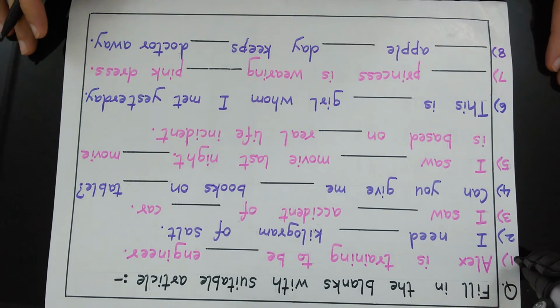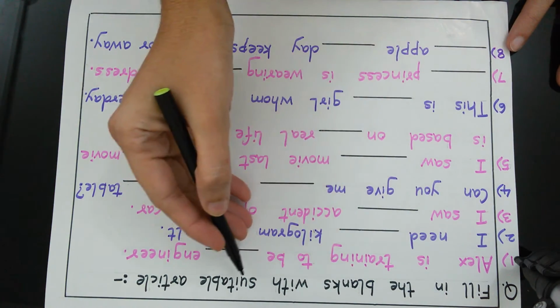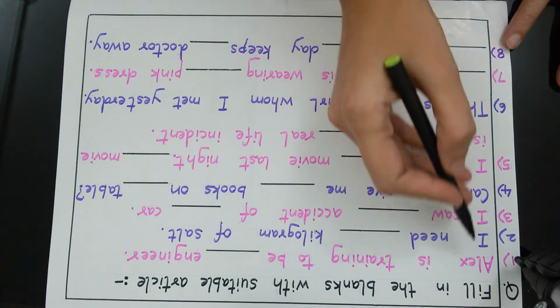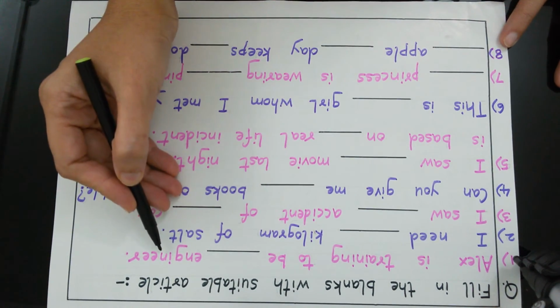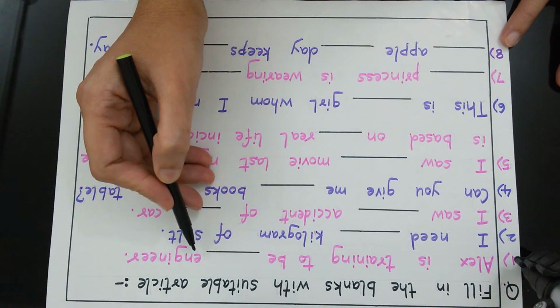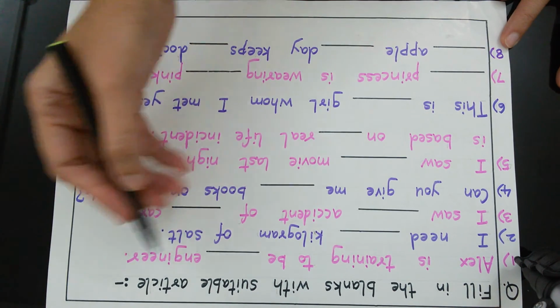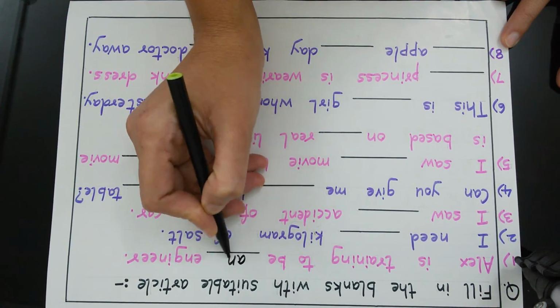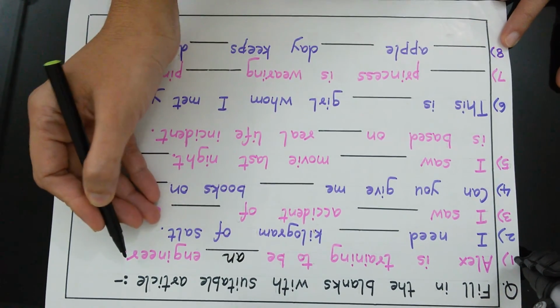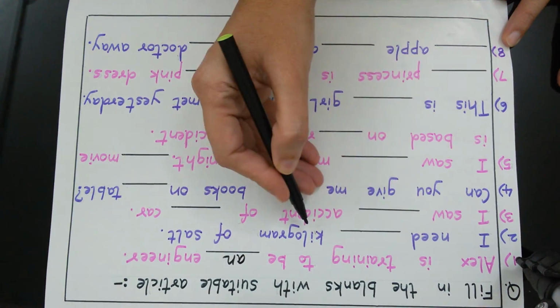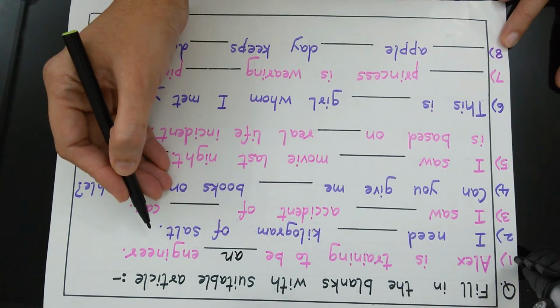Now that we have learnt about articles in detail, let us solve an exercise. Fill in the blanks with suitable articles. Alex is training to be dash engineer. Here we have a vowel sound, so we will use an. Alex is training to be an engineer. I need dash kilogram of salt.